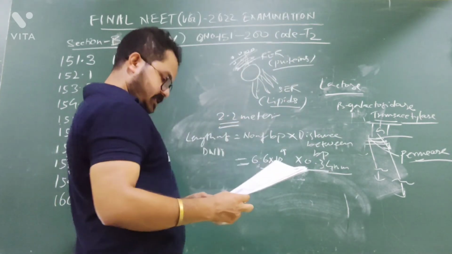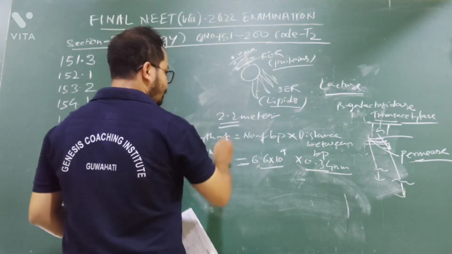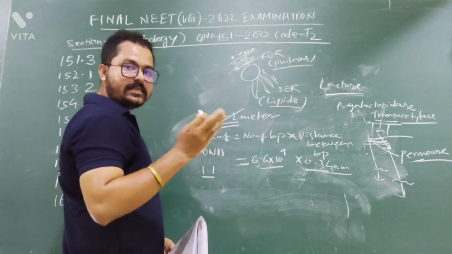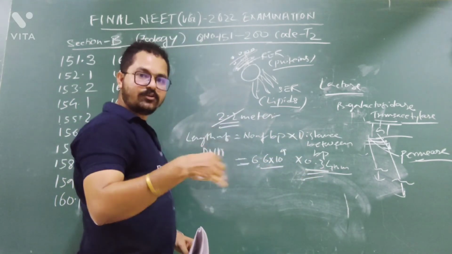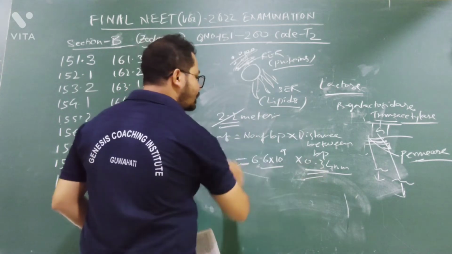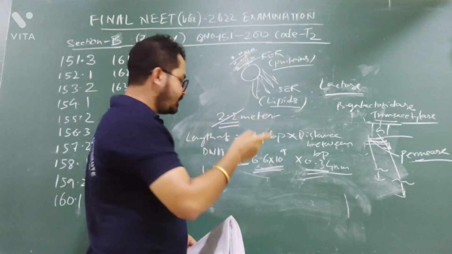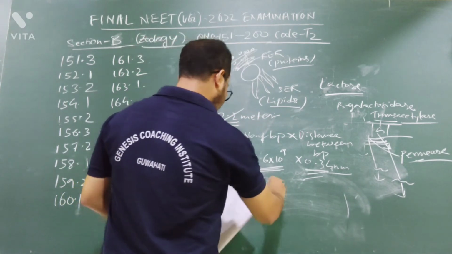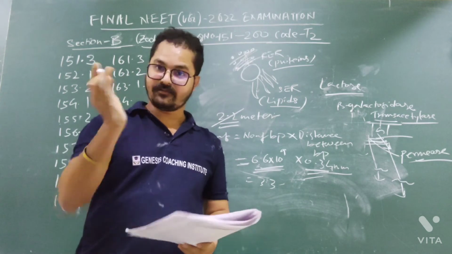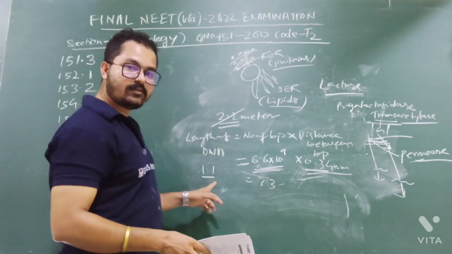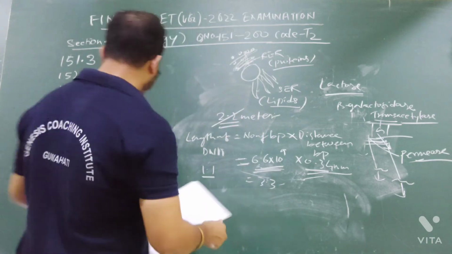But what does the question say? The length of the DNA is 1.1, which means exactly half. The distance between the base pairs will remain the same, either haploid or diploid. In a diploid, the total number of base pairs is 6.6, then in haploid, half of it will be 3.3. The answer will be 3.3 into 10 to the power 9. Because length is up to 1.1, from 2.2 to 1.1. Very easy. So the answer will be option number 4.